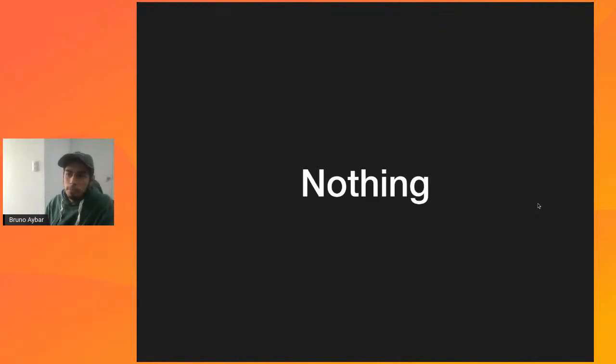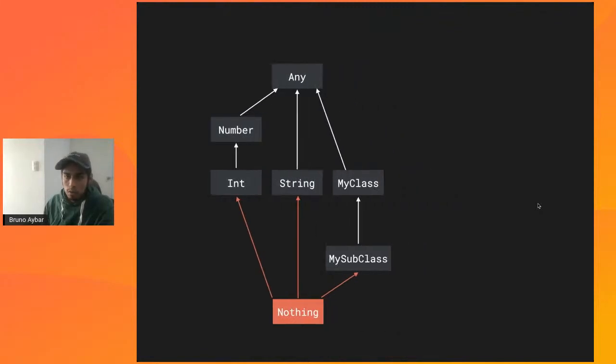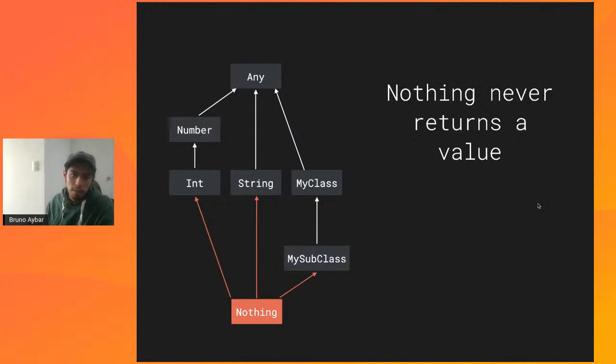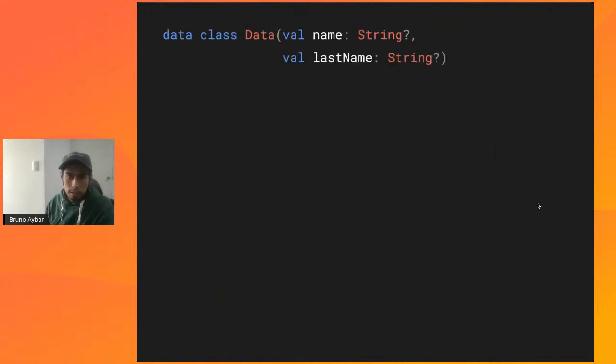All right. So what is nothing? Nothing is basically, as we saw in this diagram, a subtype of every other class that we have defined in our program. So this is done automatically, as you don't have to declare a nothing type. It's done already for you by the language itself. So basically, nothing is a type that never returns a value, right? And its main use is for control flow. We'll see some examples of that.